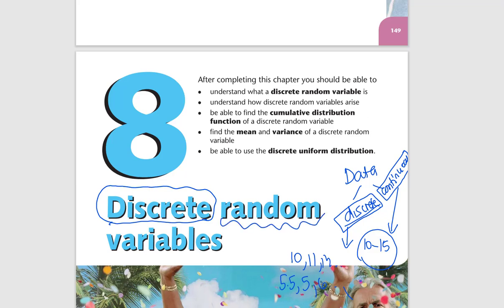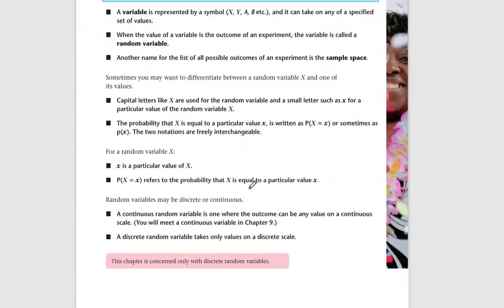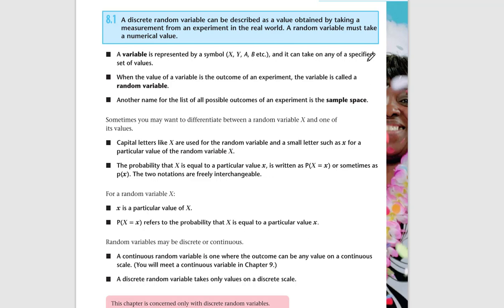A random variable basically is an outcome that is possible. There are several possible outcomes out of an experiment, so the possible outcomes are called random variables. Let's scroll down and look at it one more time. Variables means values that can change. So the outcome of an experiment, that variable, is called a random variable. You just need to remember these important words.